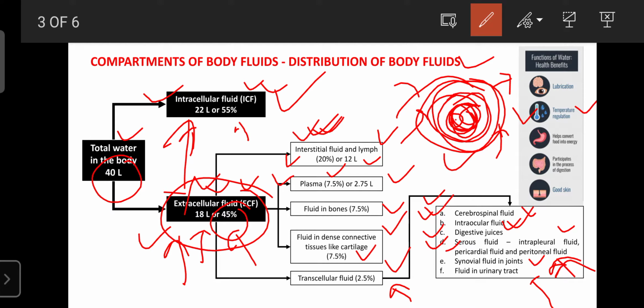Next, body water also helps to convert food into energy. The digestive power of the GIT, stomach and intestine, mainly depends upon water intake. If you have a lack of water, then you have constipation. Due to constipation, digestion and absorption cannot occur. If the food, carbohydrate, protein, fats, is not digested or absorbed, then the body will have a lack of energy or ATP.